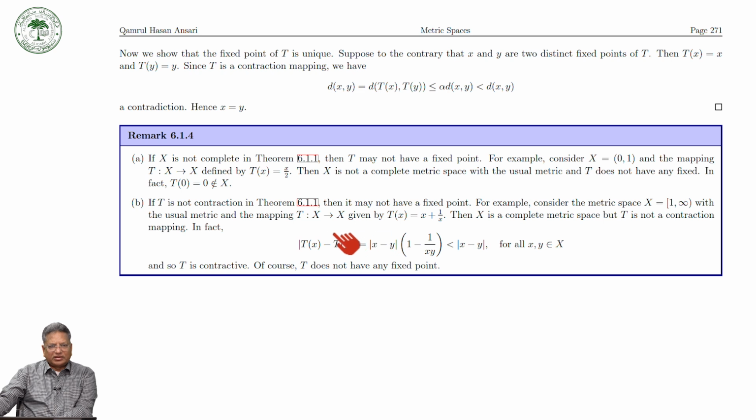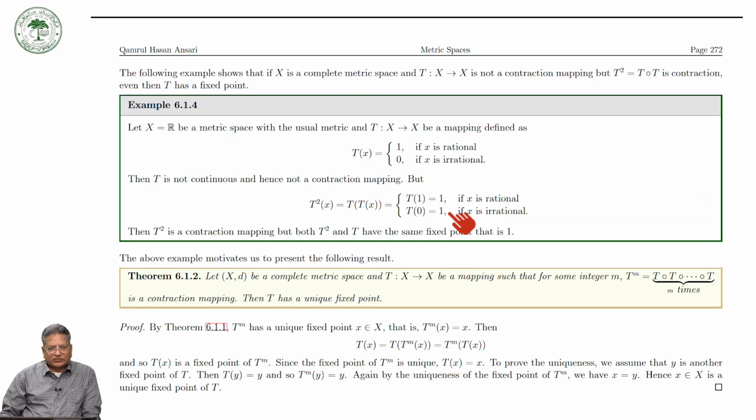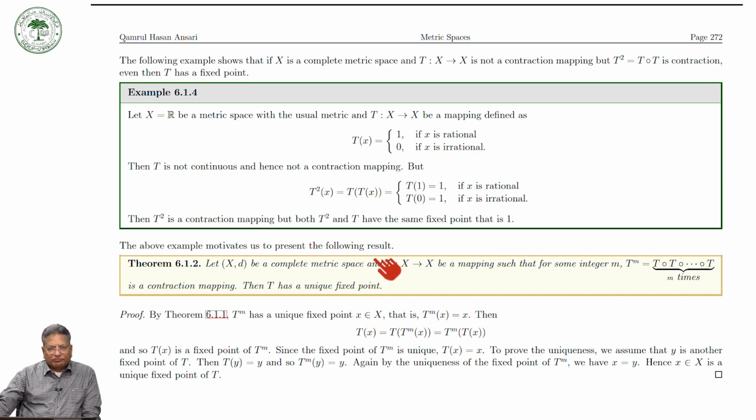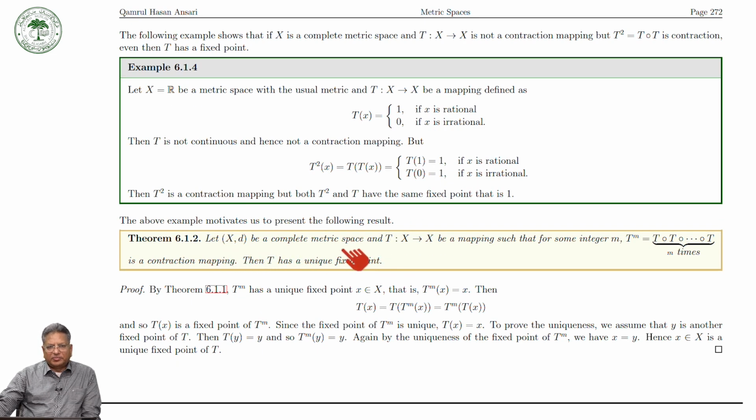Okay, so we have seen that if T is not contractive, then there may not be any fixed point. This we have seen. And we have also seen several other properties, and we proved that if X is a complete metric space, T may not be a contraction, but T raised to the power m, that is to say the composition of T m times with itself, is a contraction, then even T has a unique fixed point.